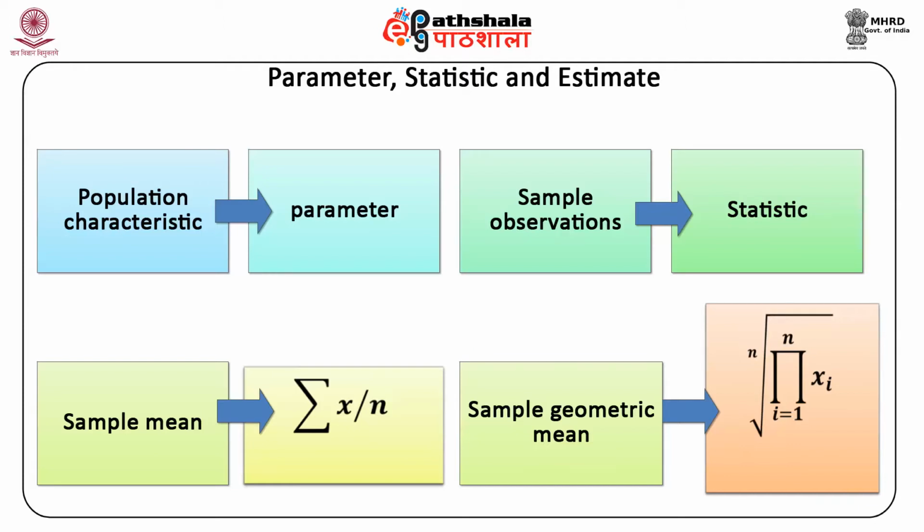We therefore compute the nth root of the product of n sample values. The estimator or statistic connotes the procedure or the method used to combine the sample values. The numerical value obtained from combining the sample observations is termed an estimate.